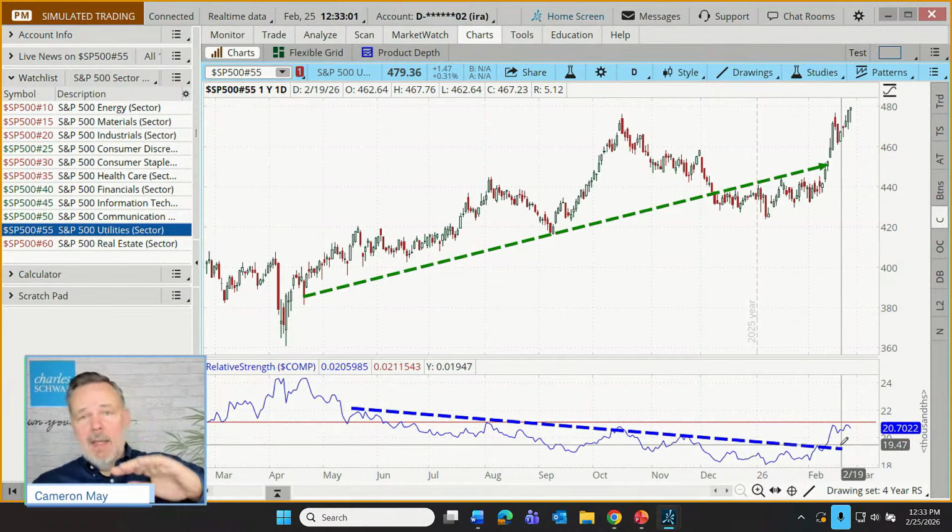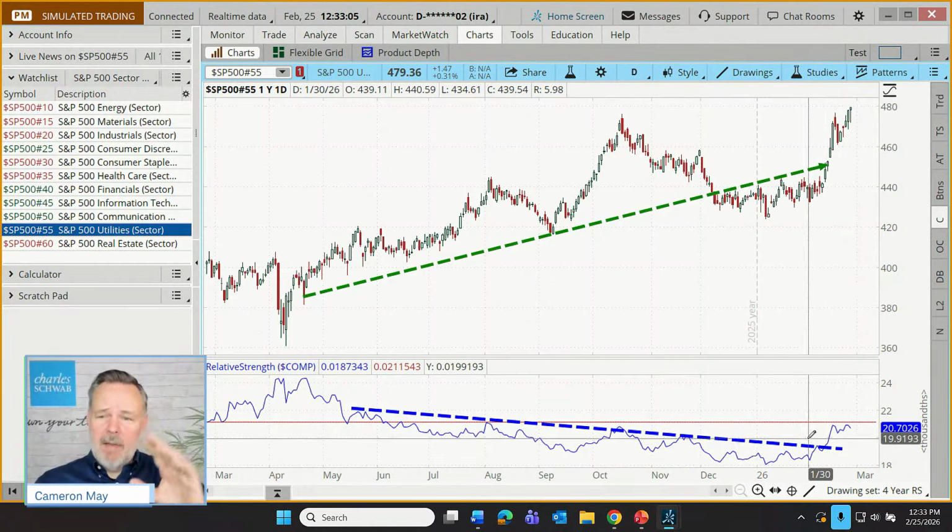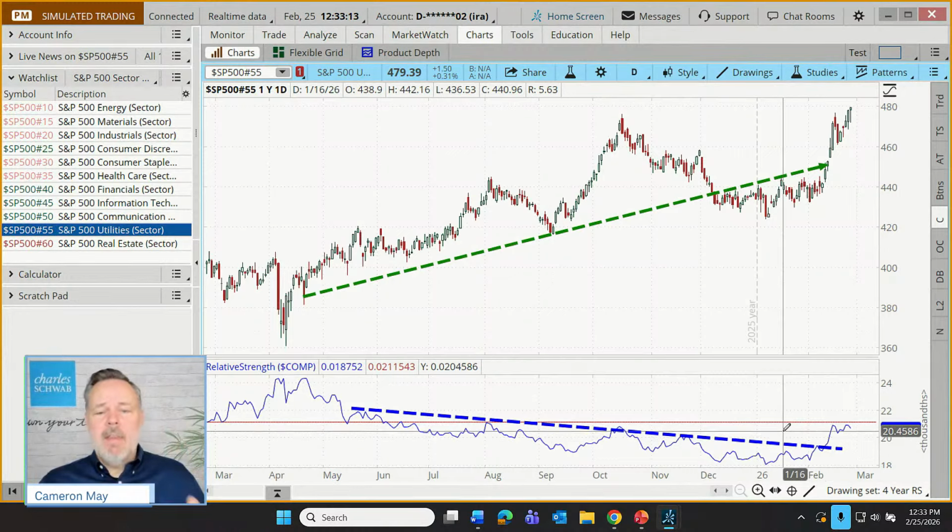So energy has kind of blasted off. Staples have kind of blasted off. Is it time for utilities' day in the sun? Maybe. We'll see. But I think you can see the potential power of these tools that I'm introducing. Now, obviously, I just have to say it over and over again: we don't know exactly what's coming around the corner. But these are the tools that might allow us to keep an eye on what has been developing.